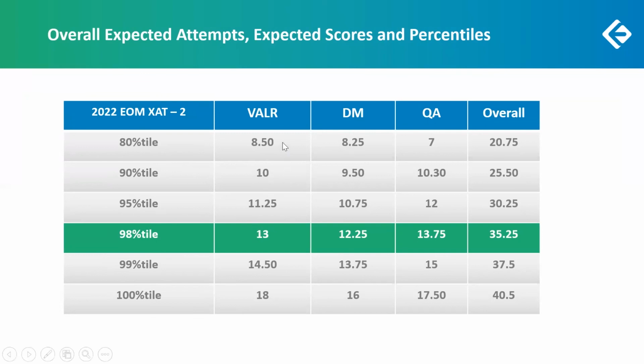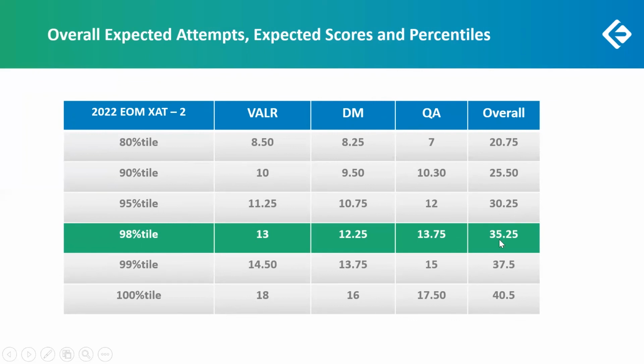Knowing what the VALR sectional scores were for their percentiles, let's look at the overall one. An overall score of 20.75 fetches you an 80 percentile. An overall score of 25.50 fetches you a 90 percentile. An overall score of 30.25 fetches you a 95 percentile.